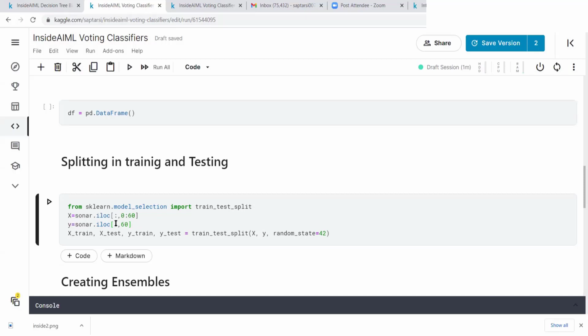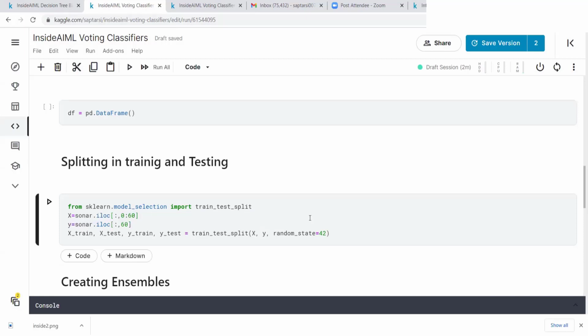Here you have not mentioned any row index, which means select all the rows. And what are your input columns? So input columns are 0 to 60th, 60th not being included. So this is my input, and the last one, the 60th column, starting from 0, is actually the 61st column, which is your target variable. Then we are splitting it into training set and testing set, the purpose of which I have already discussed.